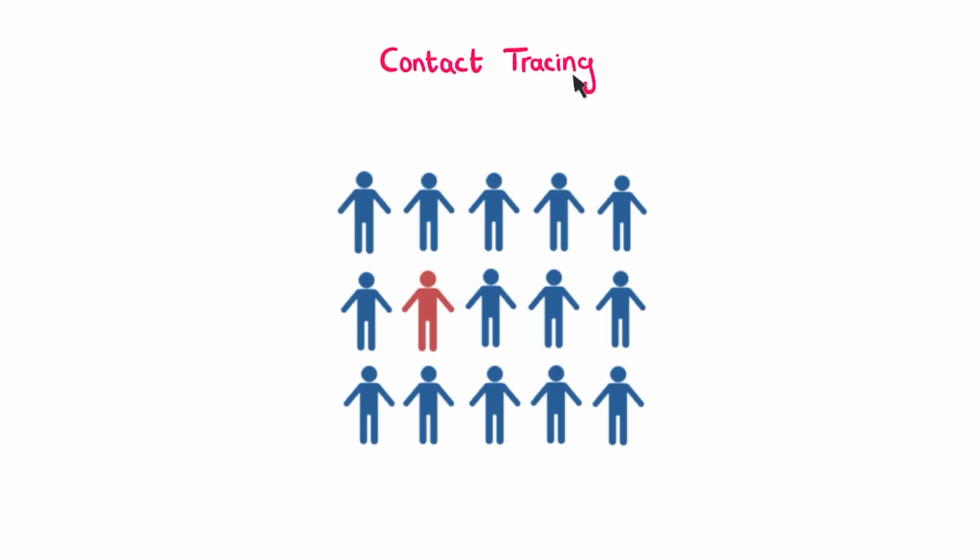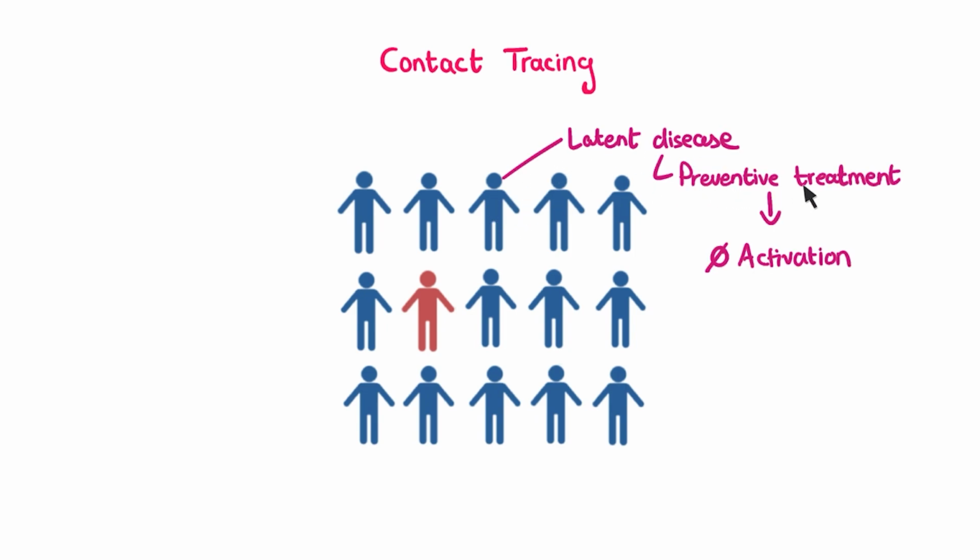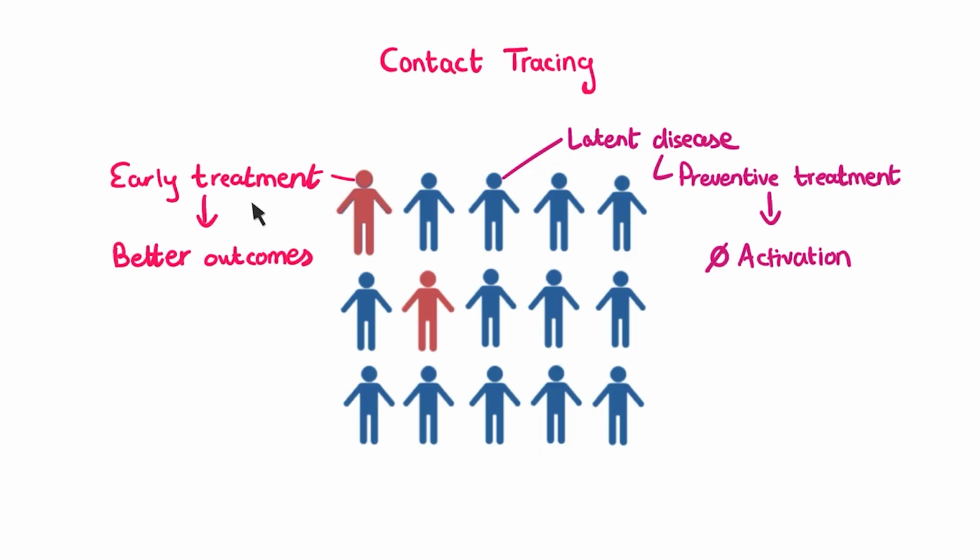We will trace the people who our patient has been in contact with and screen them to see if they've been exposed to TB. You see, some of these people may have been exposed and have an inactive infection, meaning that the bacteria are dormant. They have a latent TB. These people can be treated preventatively to diminish the chance that their TB ever becomes active. And if some of the contacts do show symptoms, early treatment can help them have better outcomes.